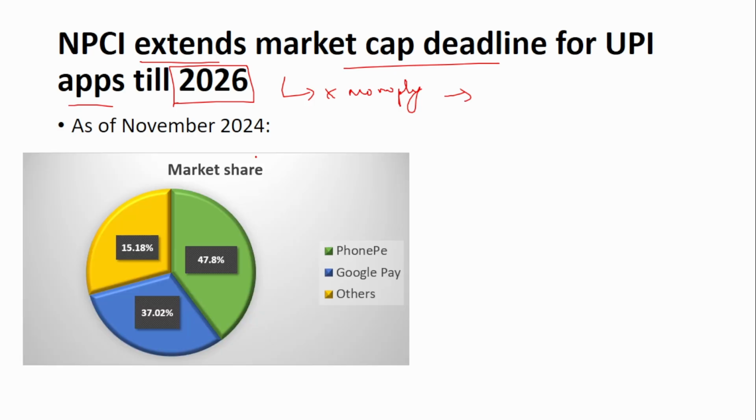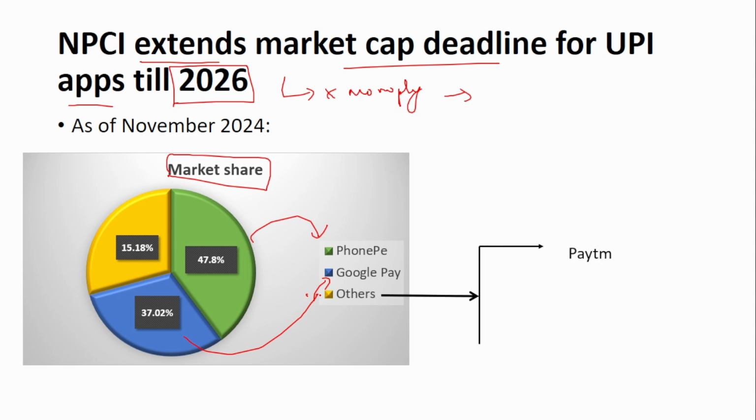If you see currently, of the total market share, 47% is held by PhonePe, 37% by Google Pay, and the rest 15% is held by others. And the others predominantly are Paytm, Navi, and the last one is Cred. So around 15% is mostly held by Paytm, Navi, and Cred. So in order to avoid the monopoly, this cap was introduced.